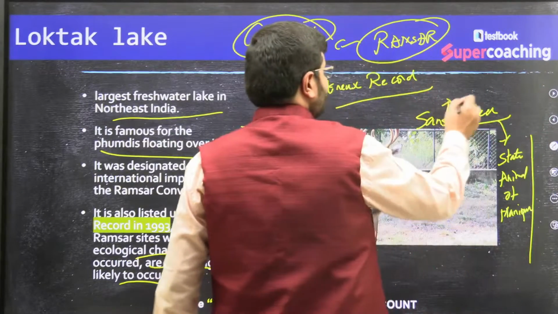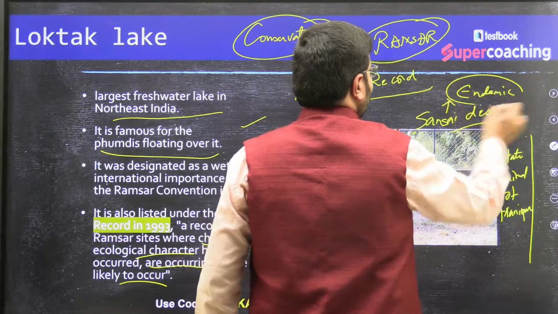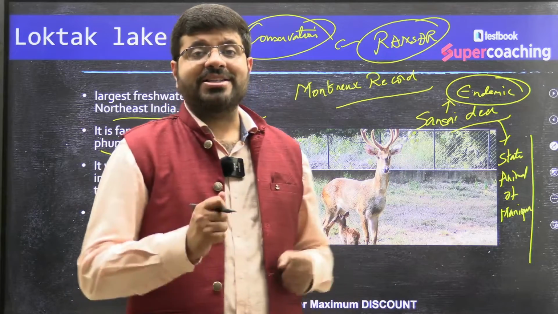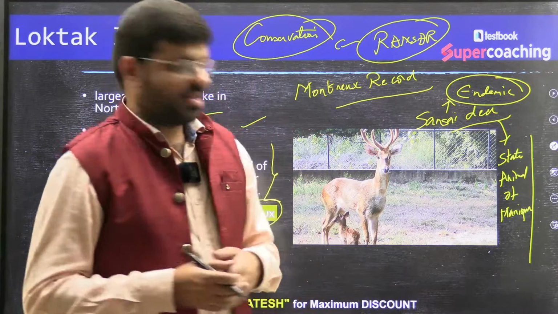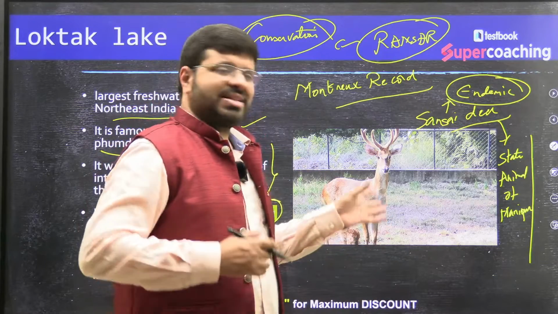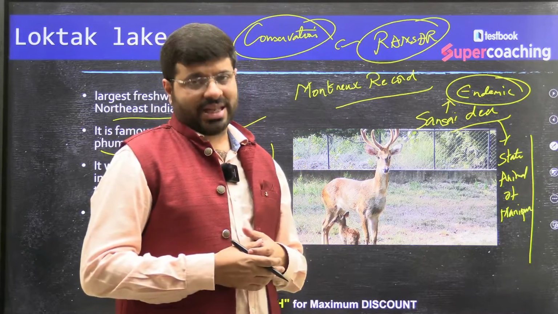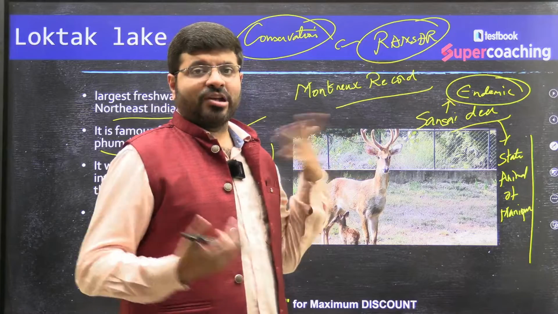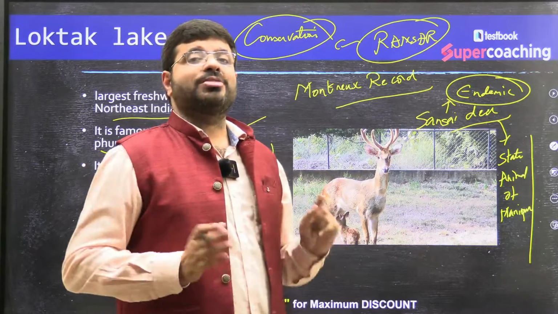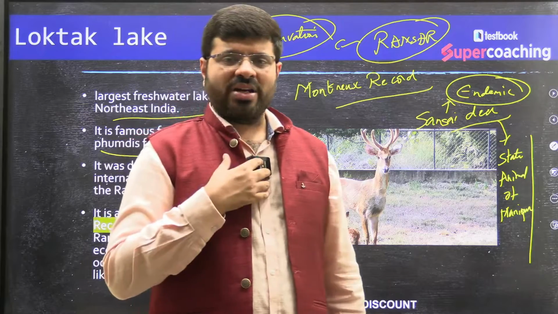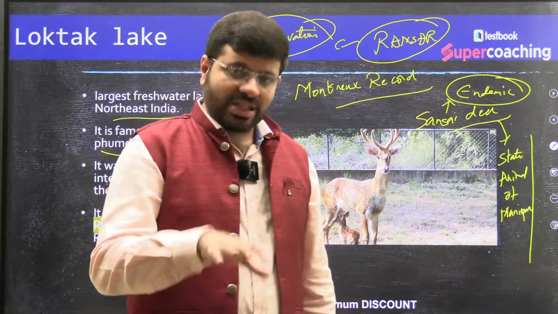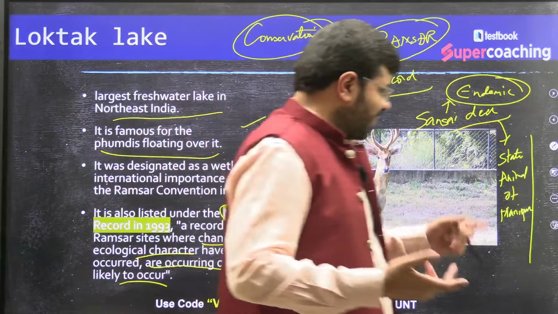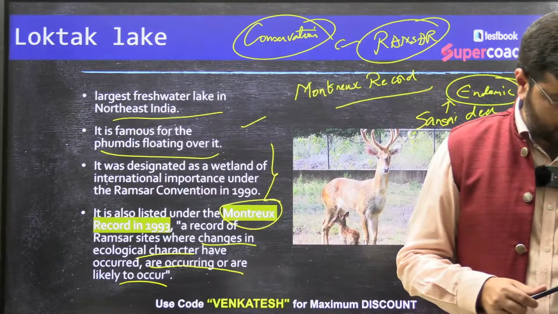And one uniqueness of this is that it's also an endemic deer. Also one more point for you here: the Sangai deer is known as the dancing deer. Now why does it dance? The reason is simple. There are two things. One, it has a particular gait which is known for its dance. And another thing, when it moves on the floating vegetation of the Phumdis, it looks like it is dancing, because the topography is making it dance. So there is one physical attribute of the deer itself, and there are also the Phumdis which contribute to it.